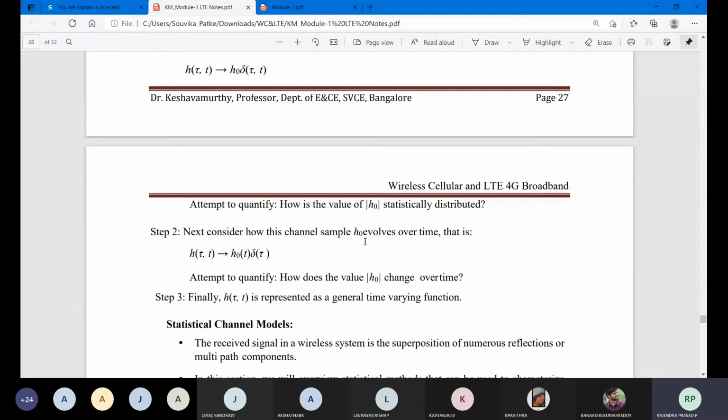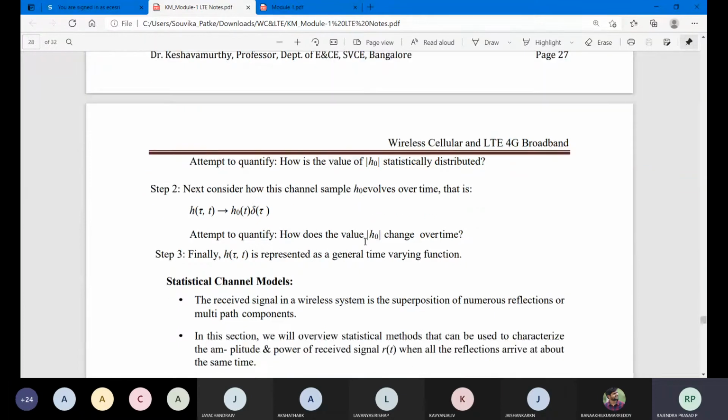So next, consider how this channel sample H naught evolves over time. That is given by h of tau comma t, which is h naught of t del of tau. Attempt to quantify how the value h naught changes over time. Finally, you measure the value you are going to get. H of tau comma t is represented as a general time varying function. Whatever the right-hand side value will be depends on what type of channel you are using and what type of impulse function you are going to use. That is how you measure the channel in this cellular concept.